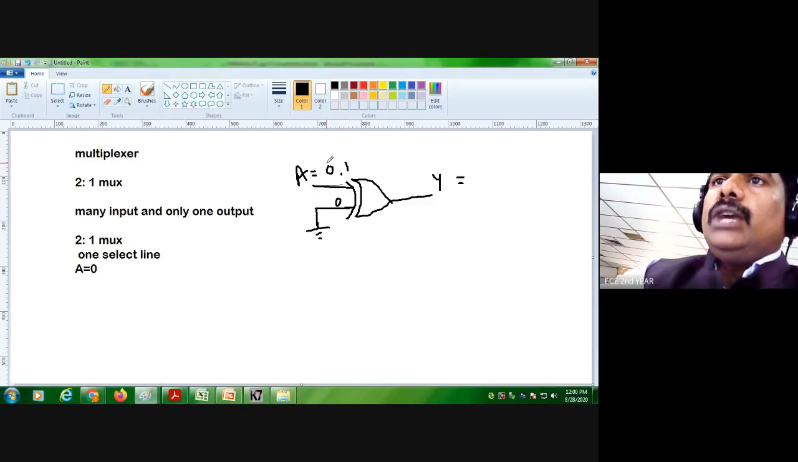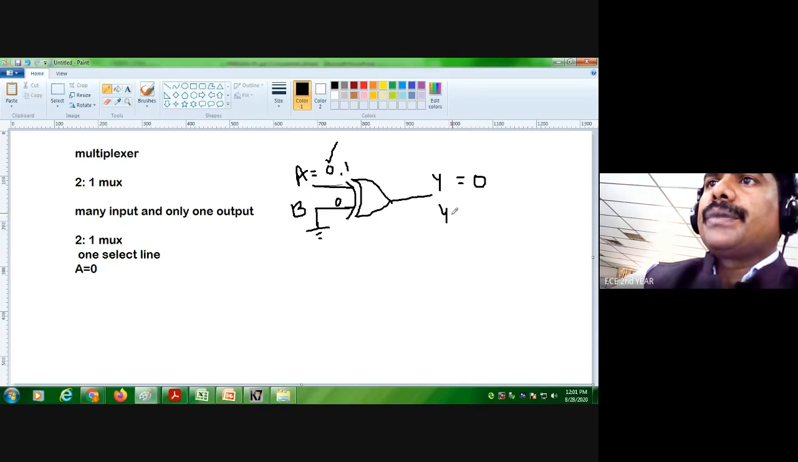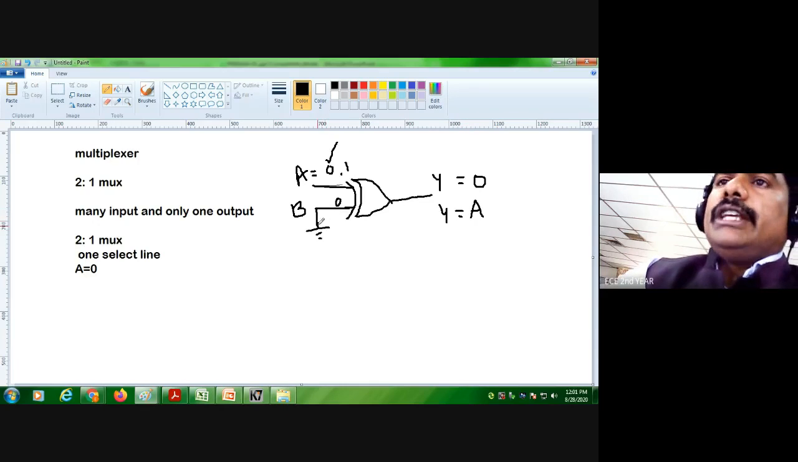Okay, if I take A equal to 0, and C, B is already grounded, so B is also 0. Both 0 means we will be getting output 0. And what will be the output here? A equal to 0, so the answer can be Y equal to A. And suppose if I give this like this, what will be the answer?